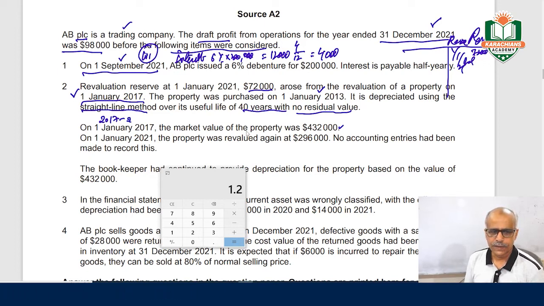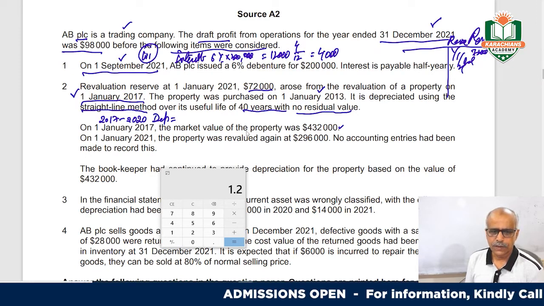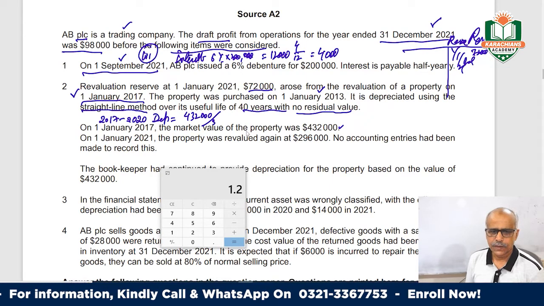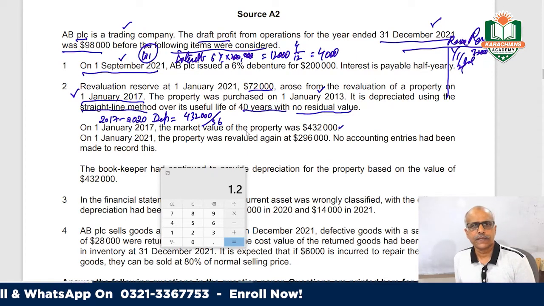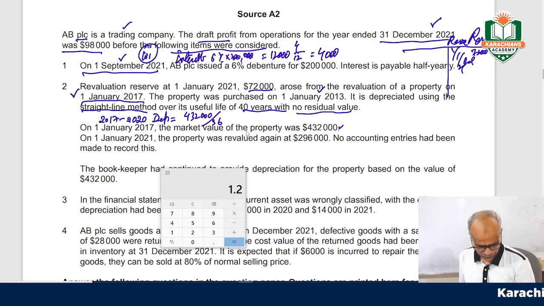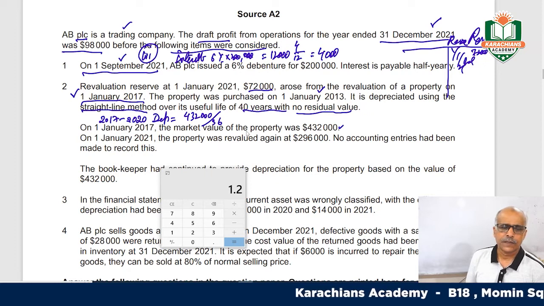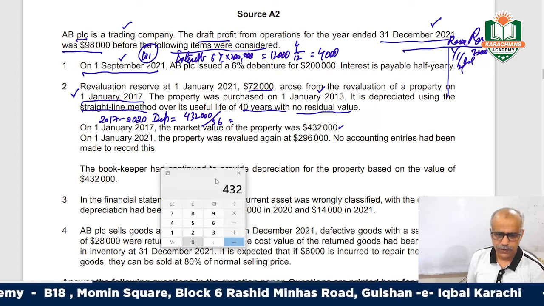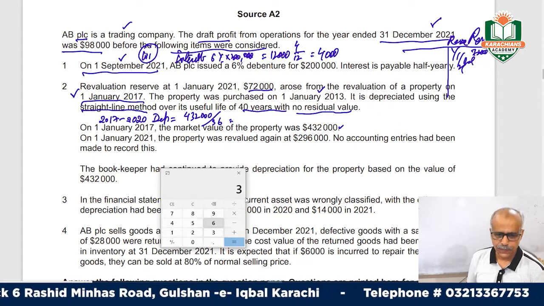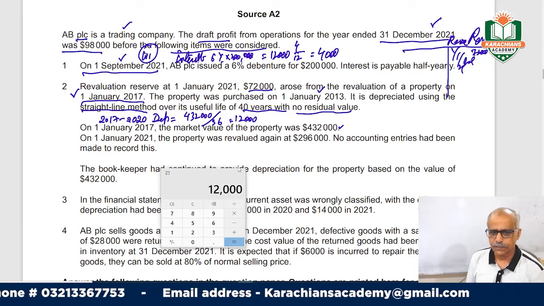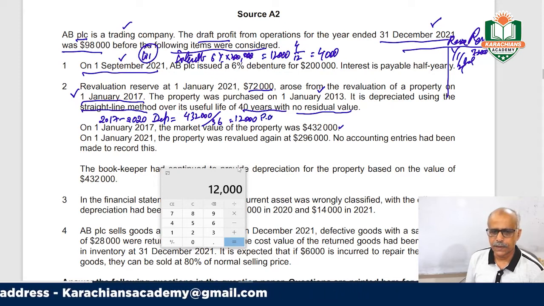From 2017 until 2021, they charged annual depreciation at 432,000 divided by 36 years, because it was 40 years total life and 4 years had passed by January 2017, so 36 years remain. Straight line method is the depreciation. So we can see how much 432,000 divided by 36 is: this is the per annum depreciation they have charged.